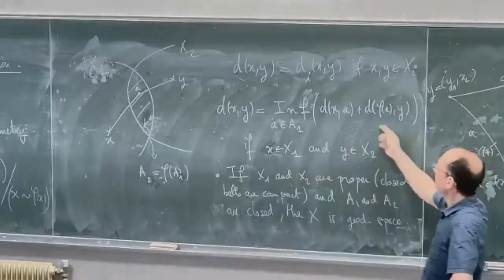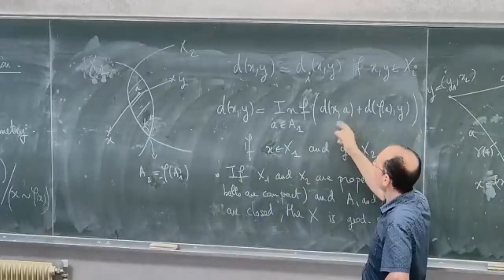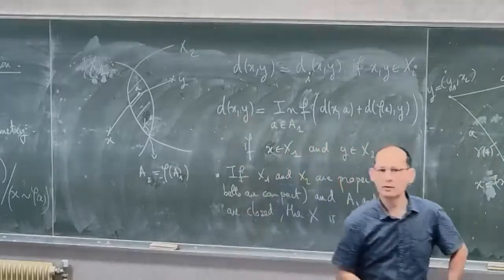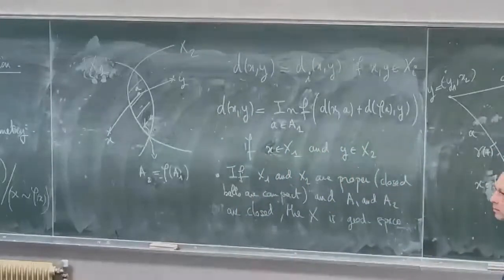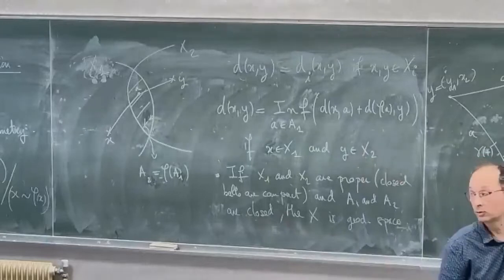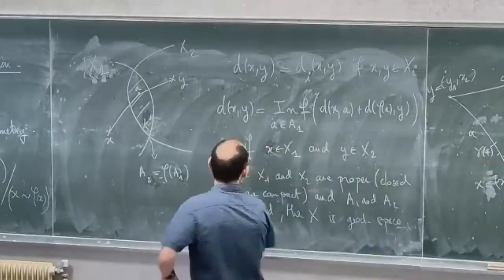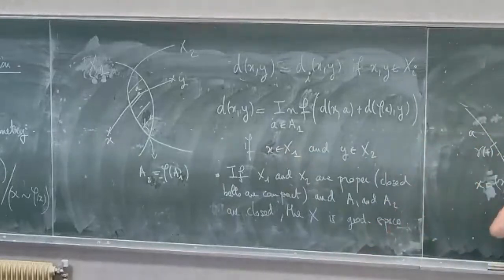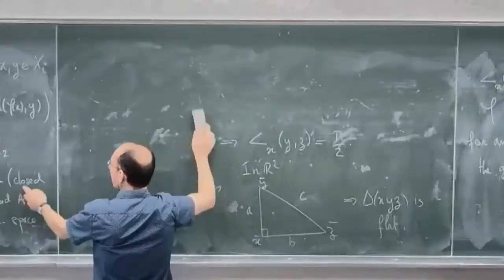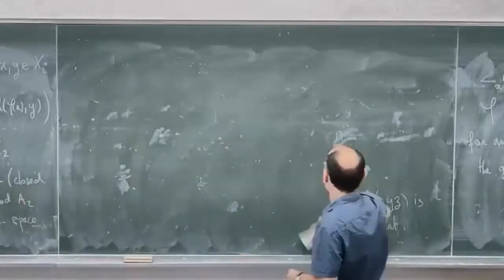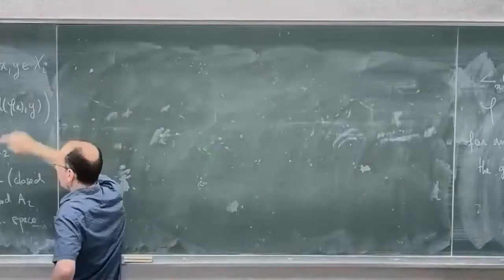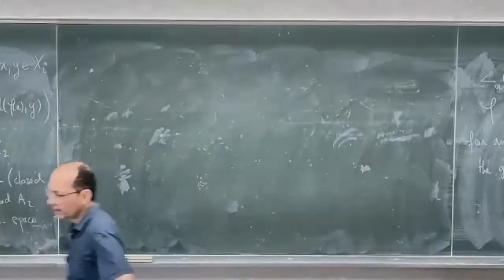You just take a minimizing sequence. And because the sequence is minimizing, it will stay in some closed ball centered at x and some closed ball centered at y. And with compactness, you can make this minimizing sequence converge. And because A1 and A2 are closed, it converges to some point in A1 and A2. And in fact, this is the easy hypothesis. And you can do better, because this implies in particular local compactness. And you can do better, but it's a bit more tricky, without assuming anything a priori.